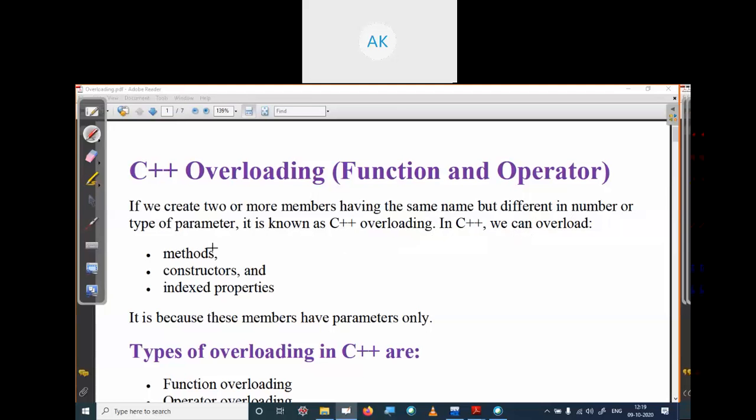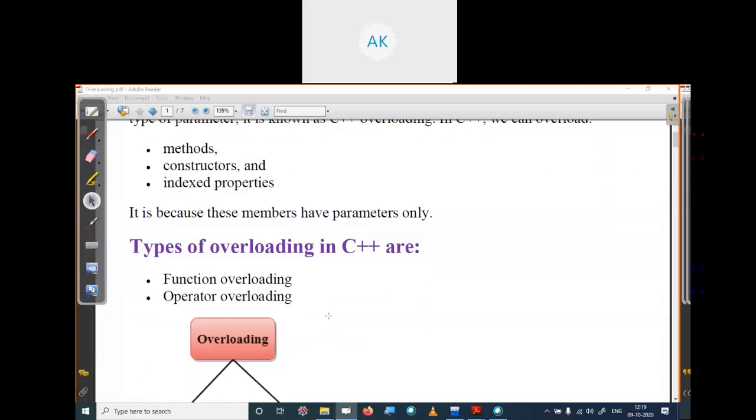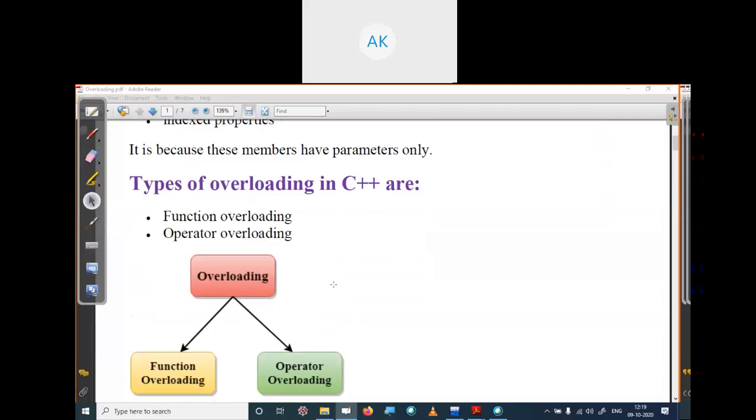So we have three kinds of overloading: method overloading or function overloading, constructor overloading, and index property overloading. We can overload the index property as well. We have divided overloading into two parts. The types of overloading are function overloading and operator overloading. In function overloading, we overload a function, and in operator overloading, we overload an operator.